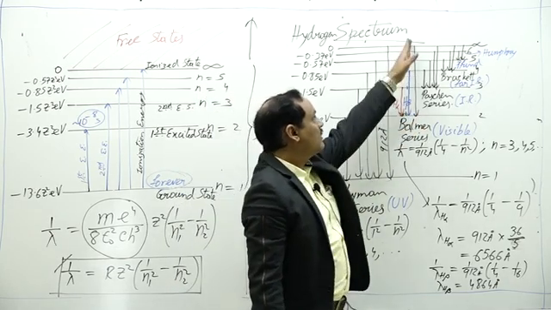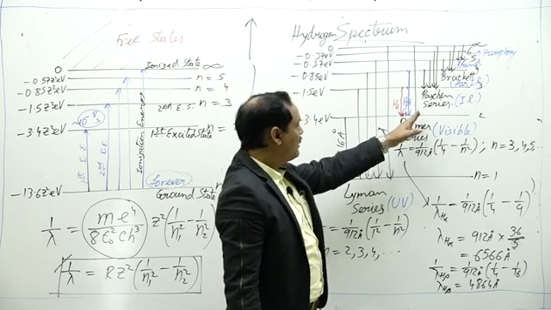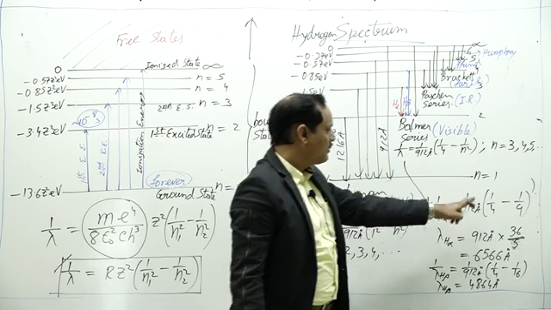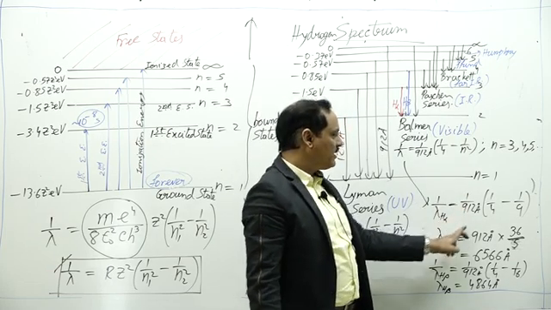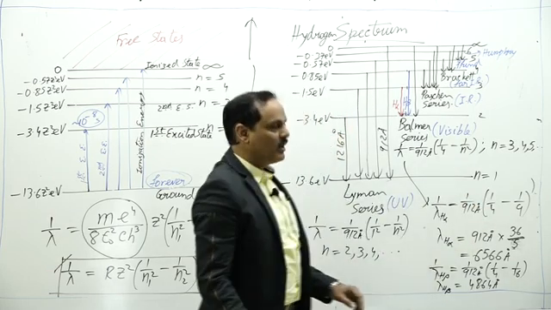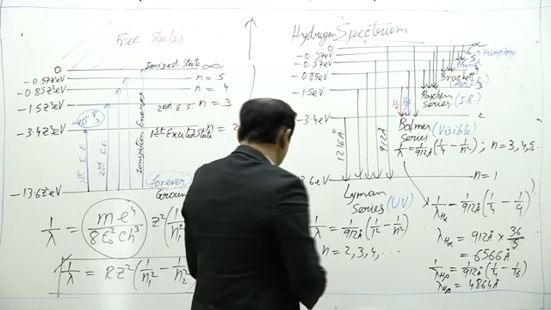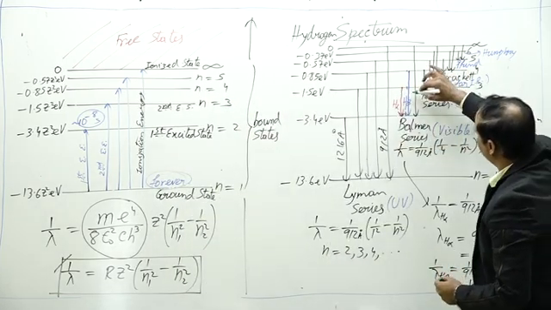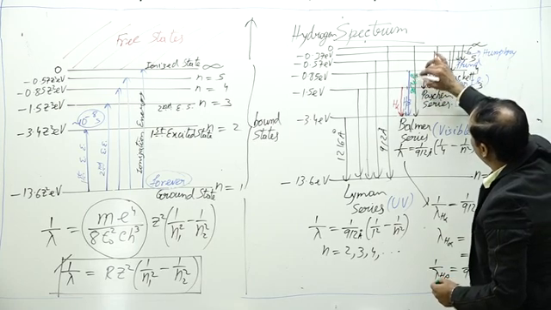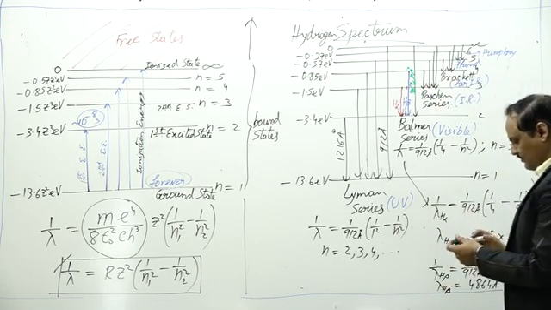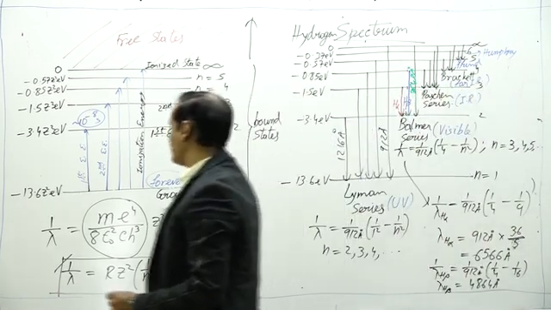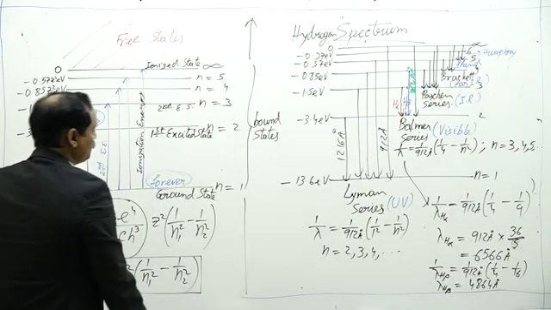Similarly, we have the series limit for Balmer series from infinity to 2, that is 1 upon 912 angstrom into 1 by 4. If I put the values, the series limit of Balmer series is 3648 angstrom. In this way we can have the series limit of other series also.